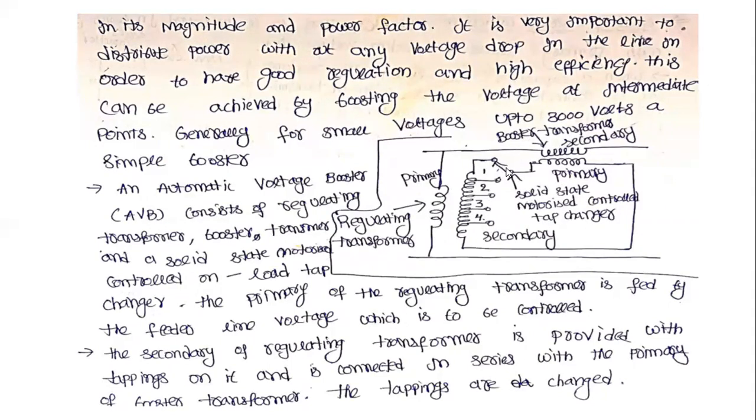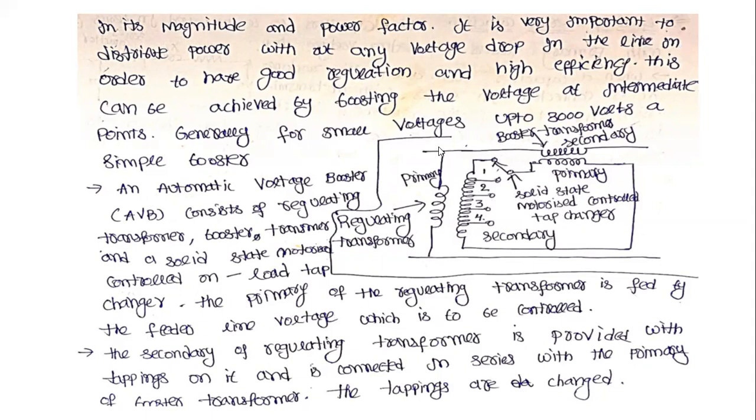In this case we are using the solid state metal control tap changer. By using this solid state metal control tap changer, the voltage ranges will be adjusted in the case of a regulating transformer.